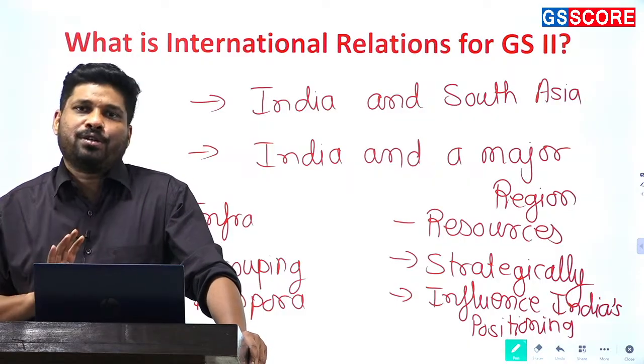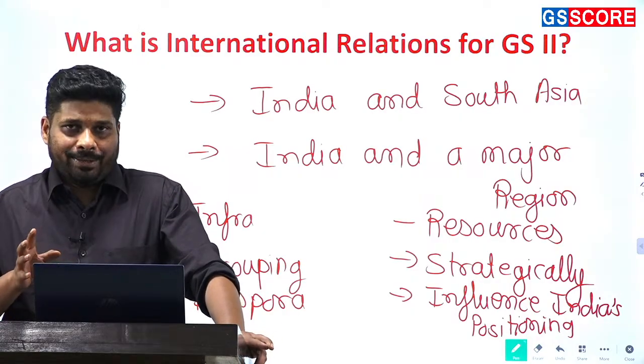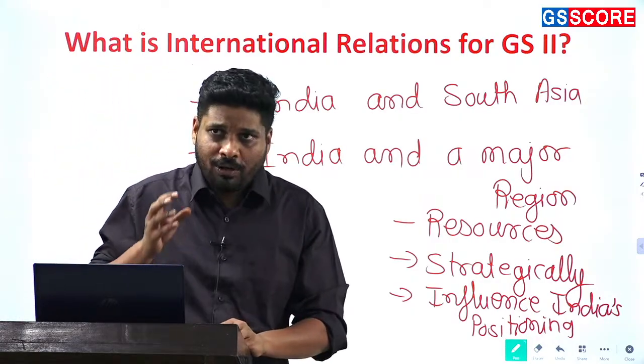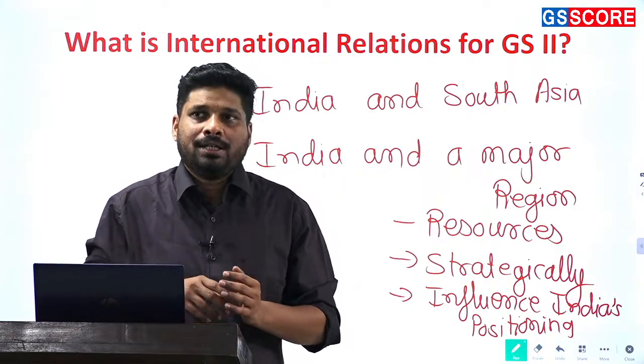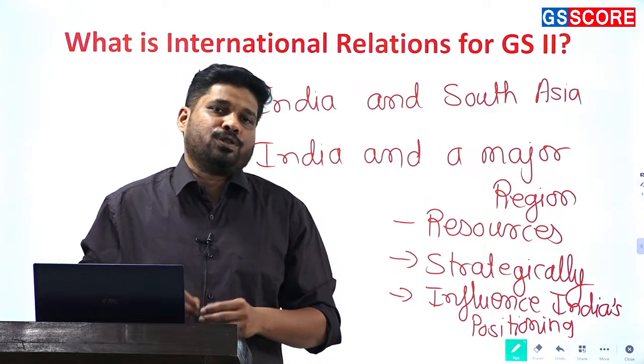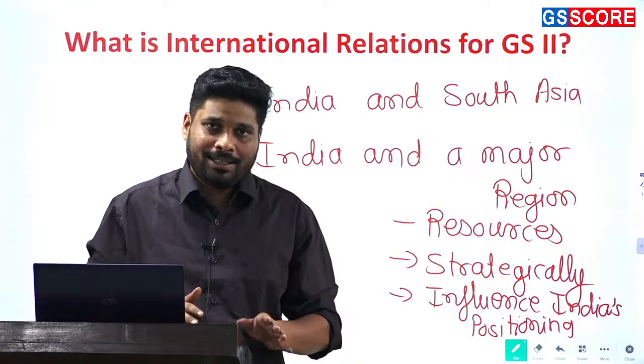These 3 regions are ignored from the point of view of GS paper 2, and nothing of substance or significance has happened in the last 1 year, or even in the last 2 years, that will become the base for questions this year. So you can more or less avoid them this year.